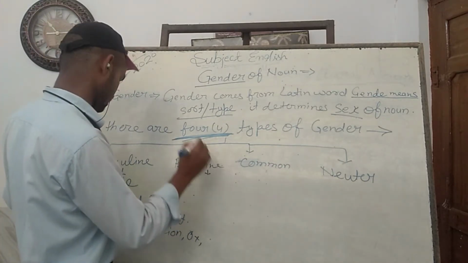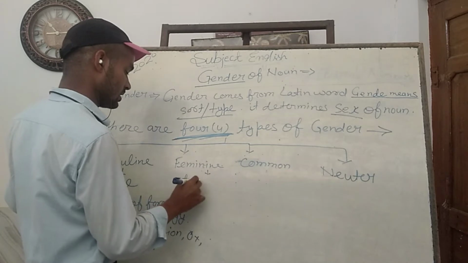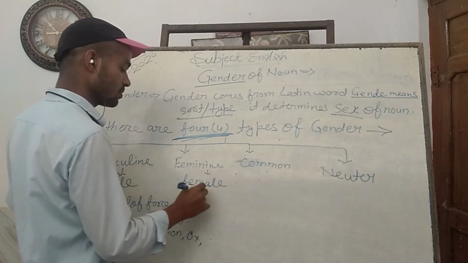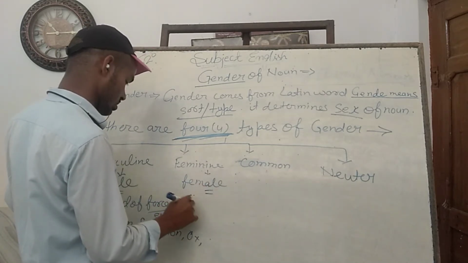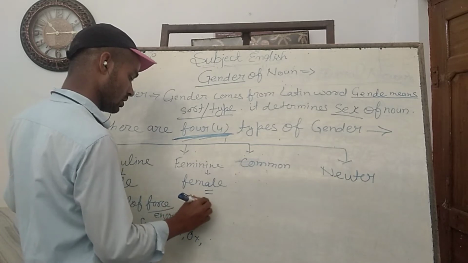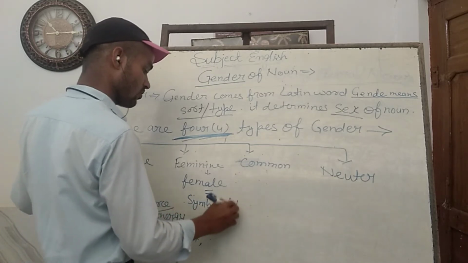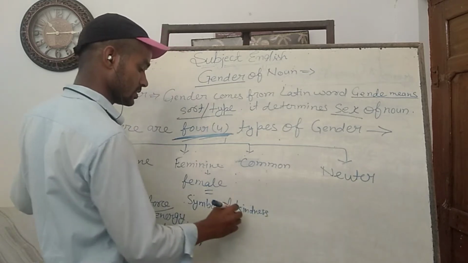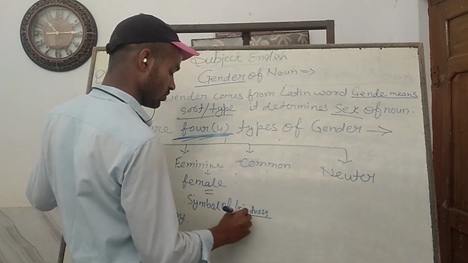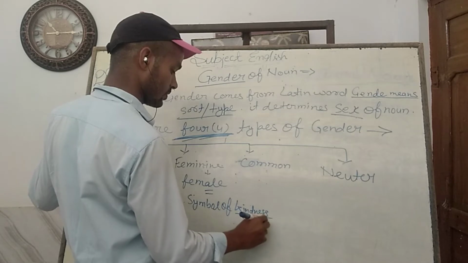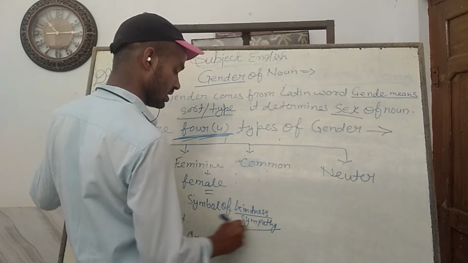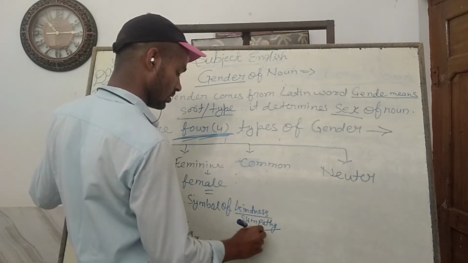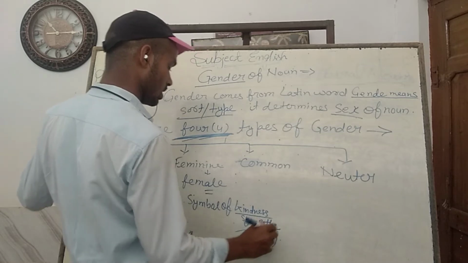Feminine gender refers to the female race, the symbol of kindness, sympathy, harmony.